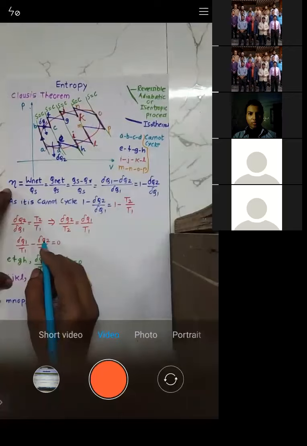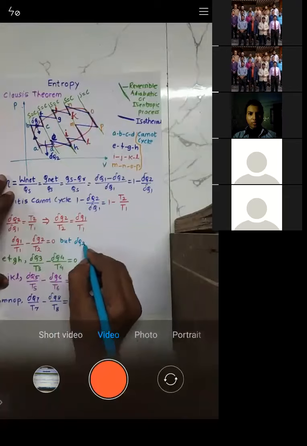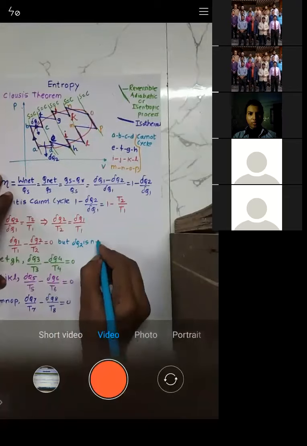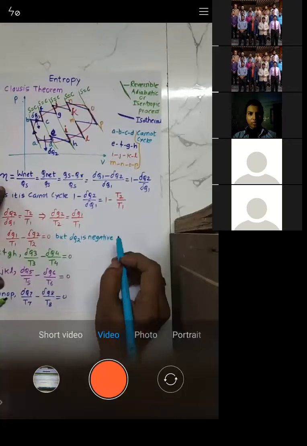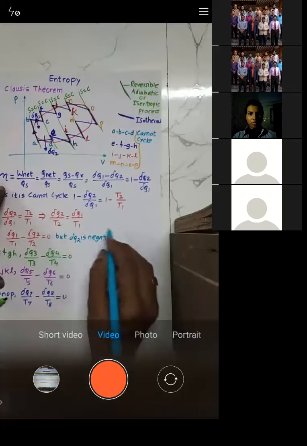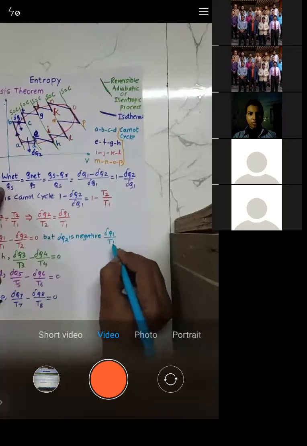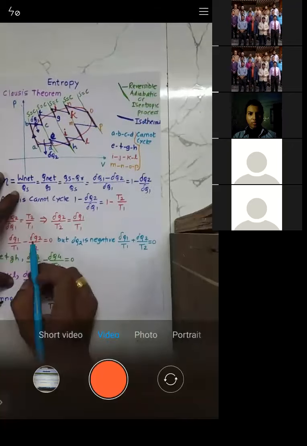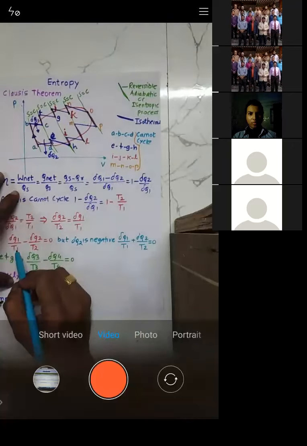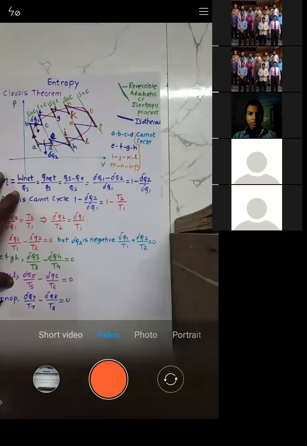So I will write this expression as del Q1 by T1 plus del Q2 by T2 is equal to 0, because del Q1 is positive since it is received, but del Q2 is negative since it is rejected. So negative of negative becomes positive.